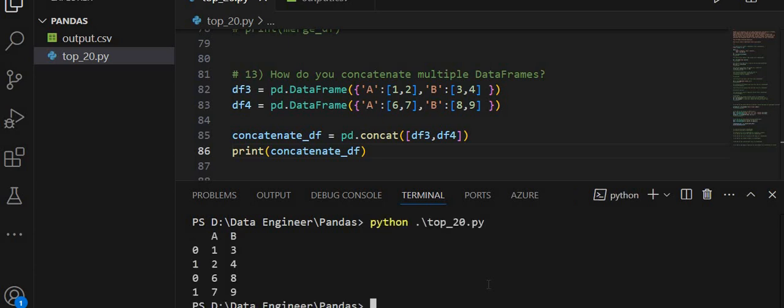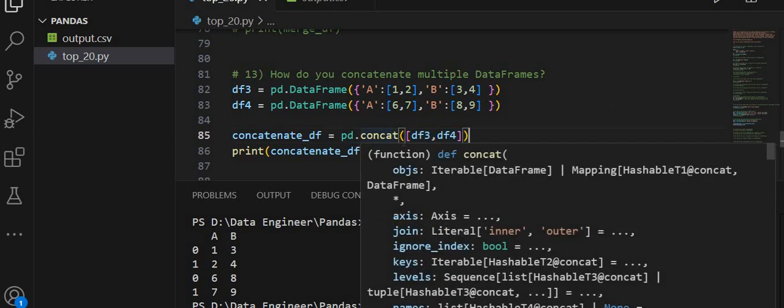So let's run this. You see the output after concatenating the two data frames. This concat function is used to concatenate data frames along a particular axis. Default is axis 0, meaning rows. So this concatenates on the basis of rows by default.